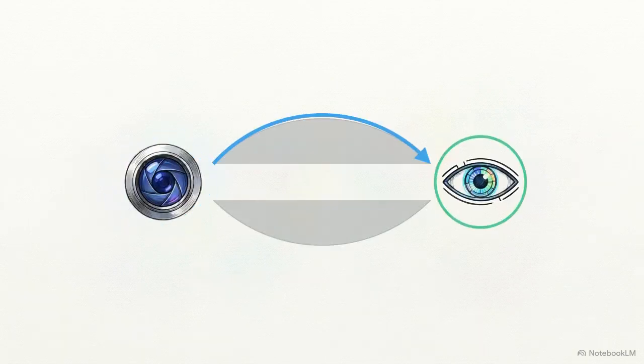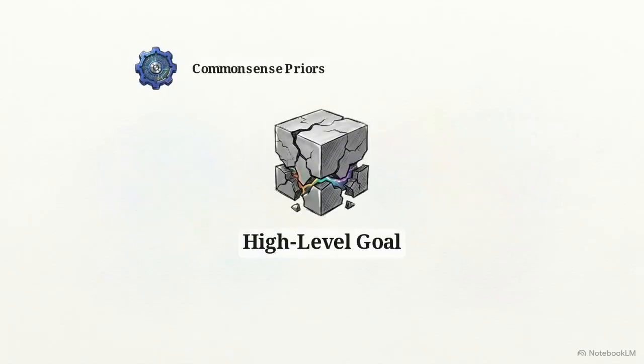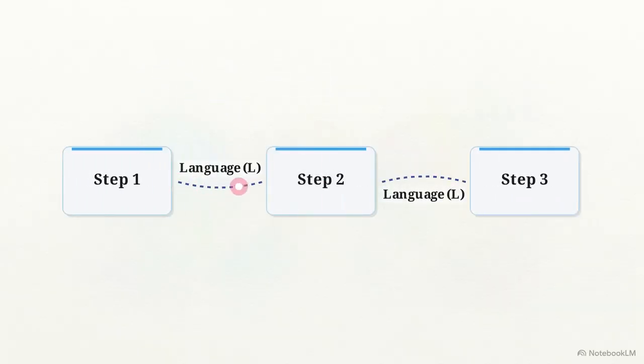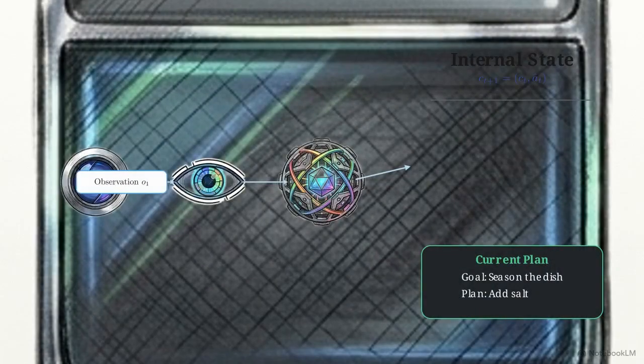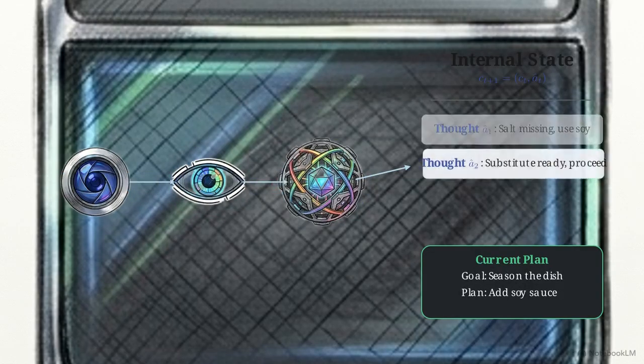This differs from frameworks like inner monologue, which simply feed state observations back to the model. ReAct uses language to inject common sense priors and actively decompose high-level goals into smaller steps. By treating reasoning as an internal action, the model builds a self-updating record, an internal state designed to persist even as the environment provides new feedback.